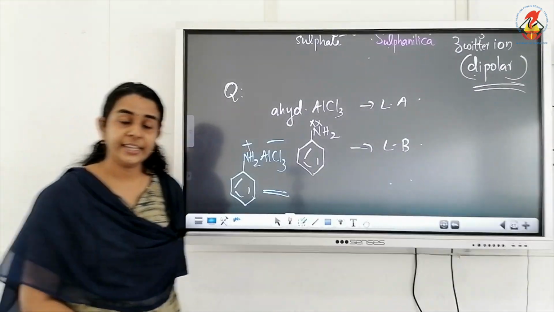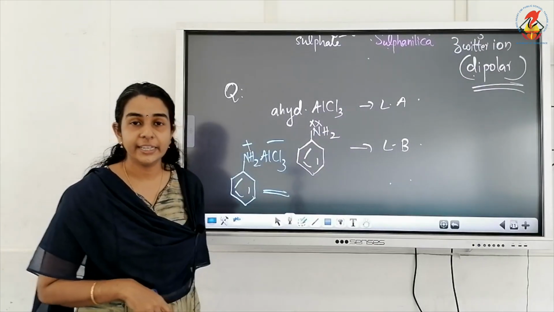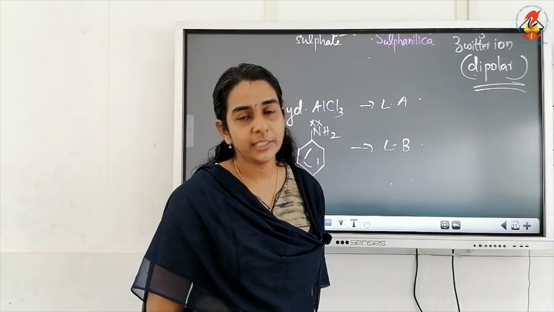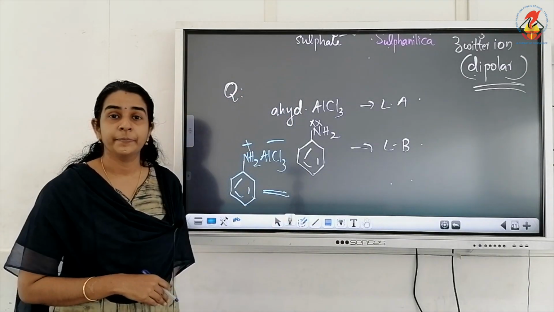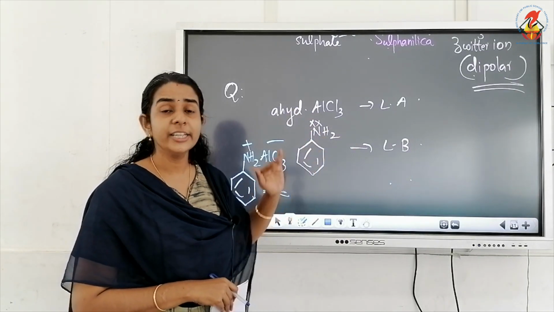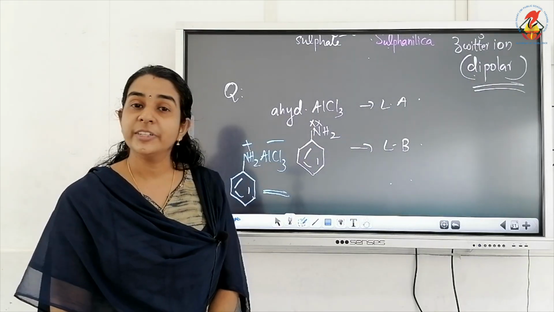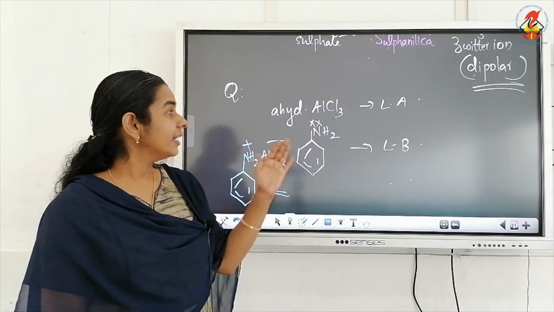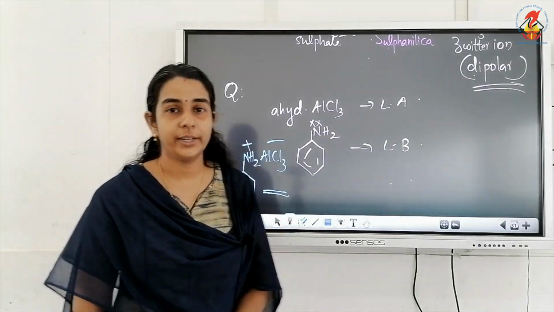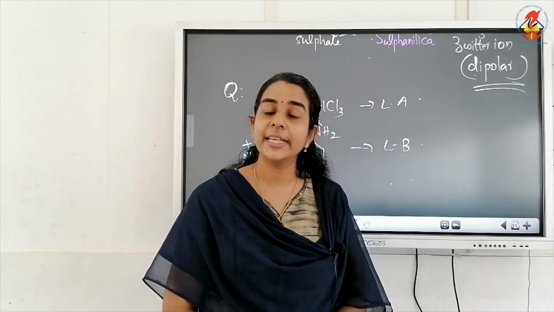Nitrogen will get a positive sign and the AlCl3 will get a negative sign, so they will be added together to form a salt. So this is the reason why. If aniline undergoes a Friedel-Crafts reaction, it will react with the catalyst anhydrous AlCl3, which is a Lewis acid. Aniline is a Lewis base, so they will react together to form the salt. So this is about the electrophilic substitution reactions taking place in aniline.